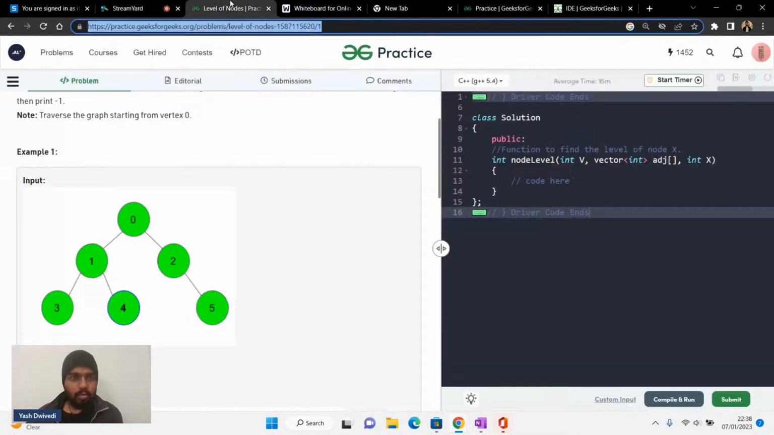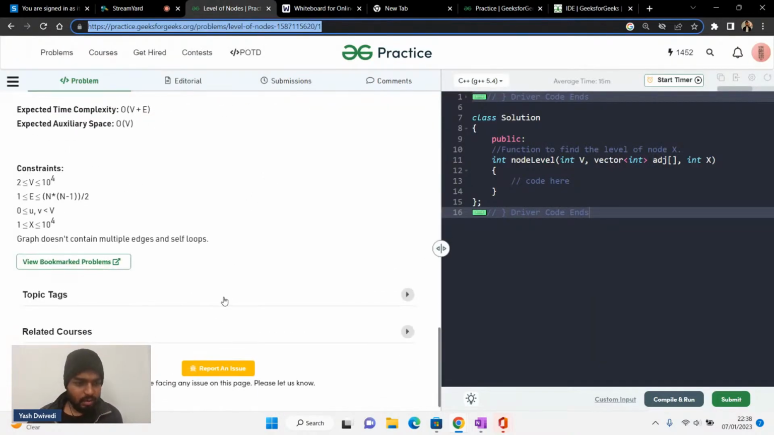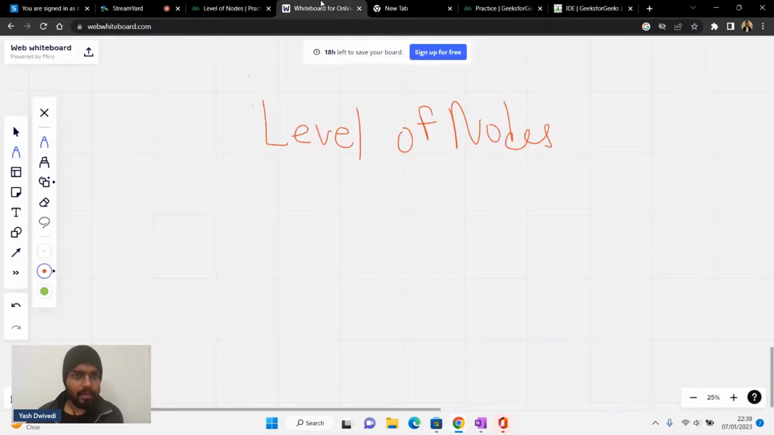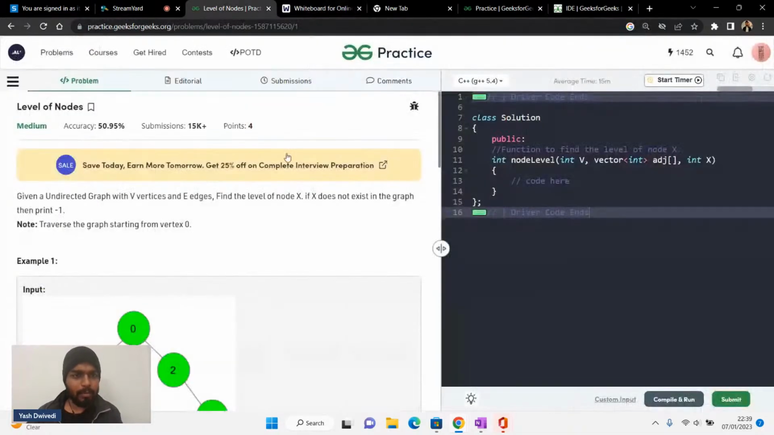Okay, a lot of you are saying no. Previously, this problem has been asked in some companies, although that is not mentioned here. So let's have a look at this particular problem. The problem says that you will be given an undirected graph with V vertices and E edges. You have to find the level of the node X. If X does not exist in the graph, then you have to return -1.